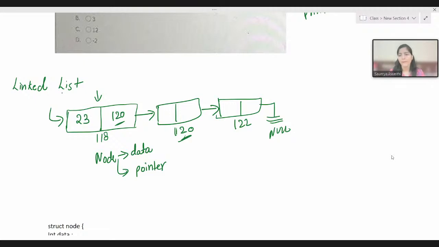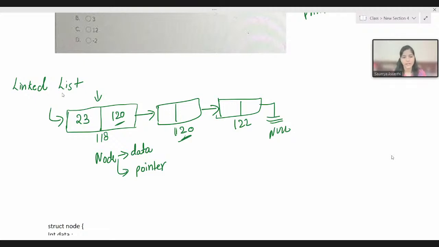But when your elements are not stored in continuous memory, how will you come to know where your next element is? For this we have a pointer. The pointer remembers where your next node is stored. So in a linked list there is no restriction that data should be stored in contiguous memory, which was the restriction with arrays.